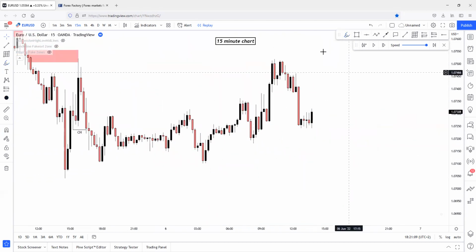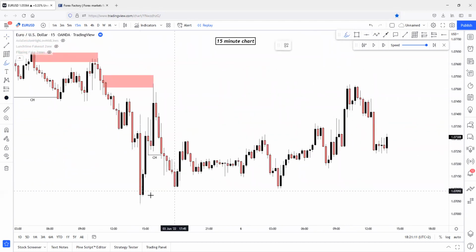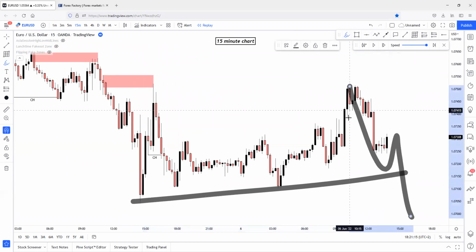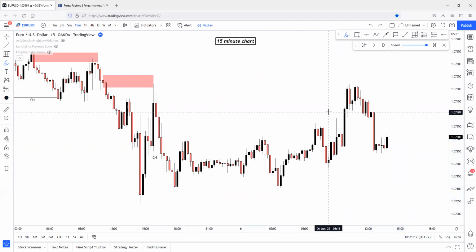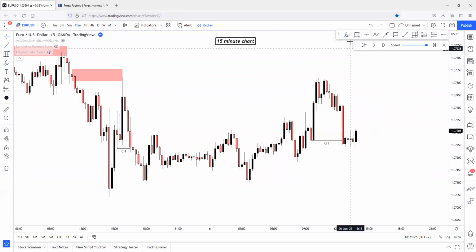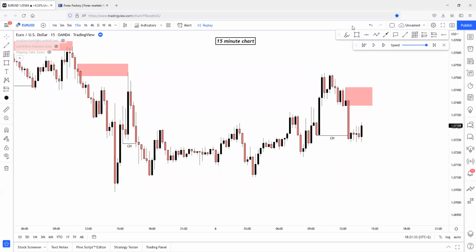And all of this liquidity that has been built up here will be functioning as liquidity for the upcoming shorts, right? This is how the structure, this is how liquidity works. As you can see, after this supply reaction, there was a change of character to the downside. Before the change of character, price printed a supply zone. This was the supply zone that has caused the change of character. So I will just mark this demand zone also.